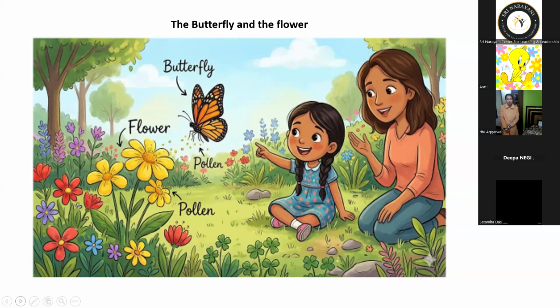So what do we learn from this? What is the concept that is being created? Through the drawing and coloring, the children understood the science, the concept of pollination, in a fun and creative way. That is a way how we can teach children.